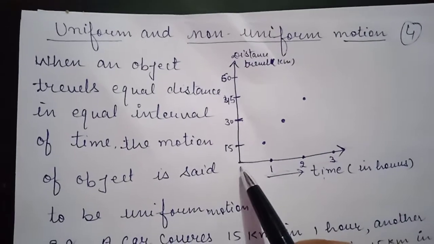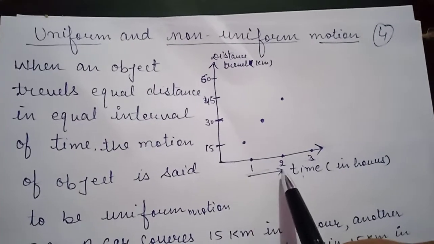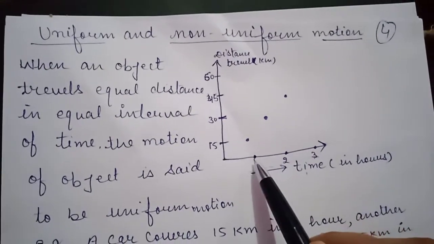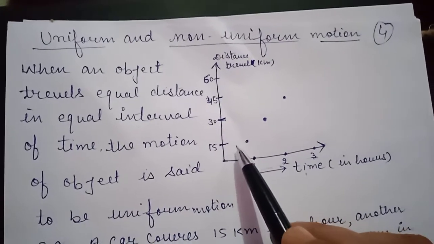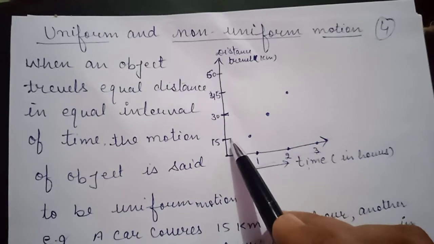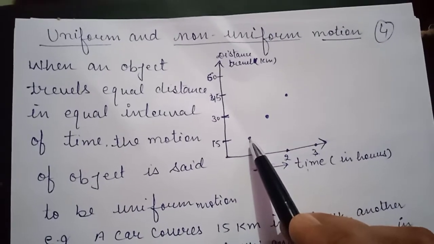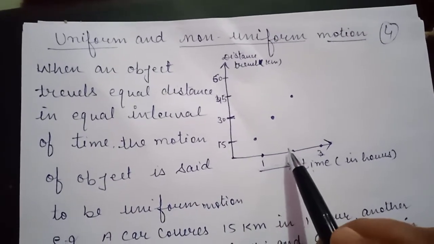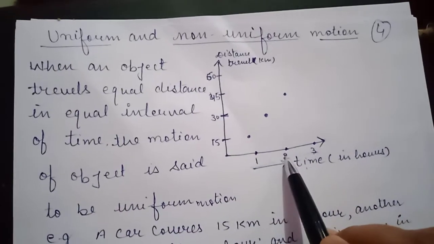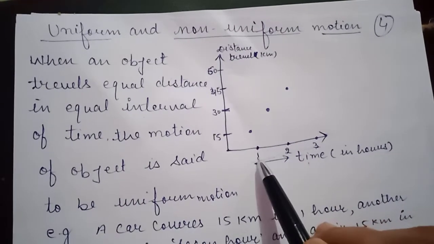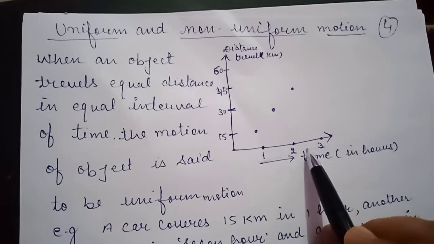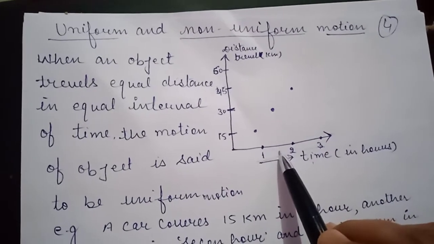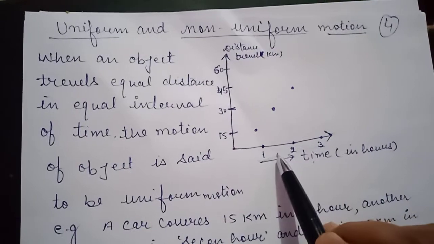We have considered time of 1 hour, 2 hours, 3 hours. The time interval 2 minus 1 is 1 hour, and 3 minus 2 is 1 hour, so the difference in time is 1 hour.